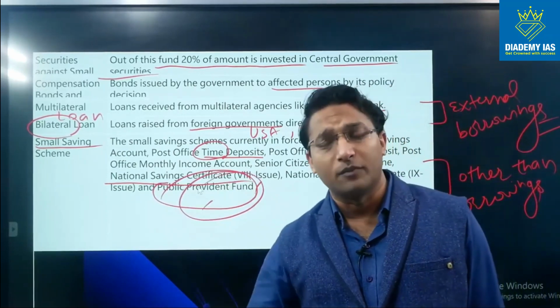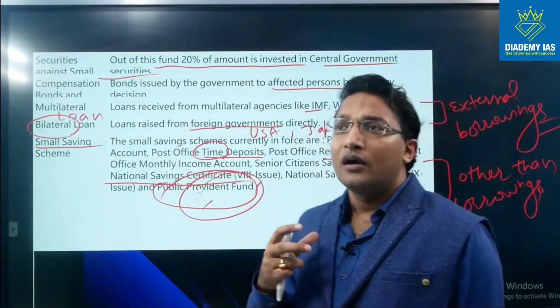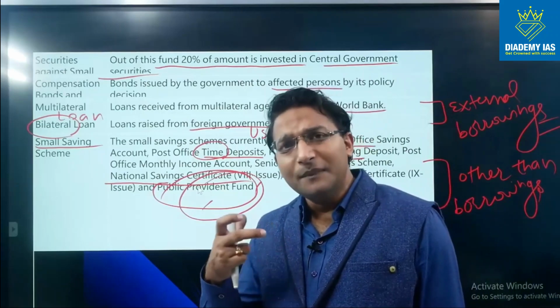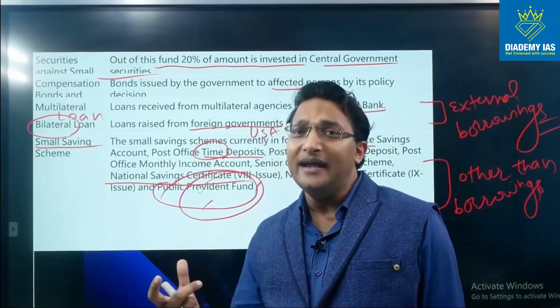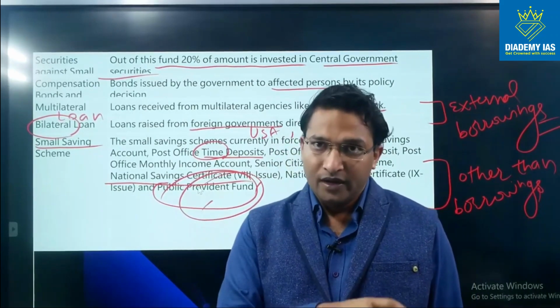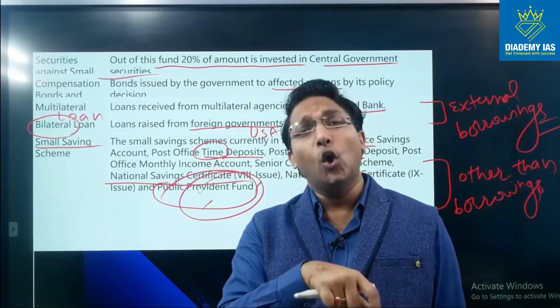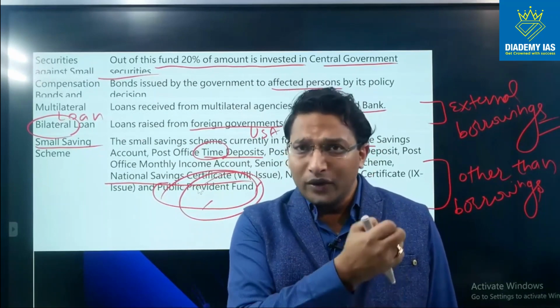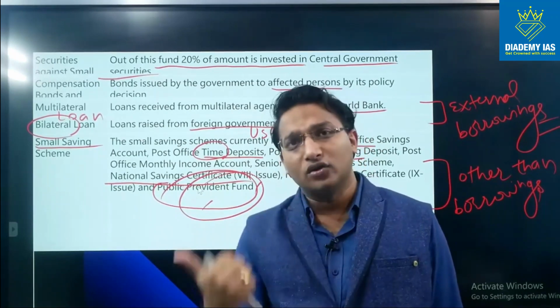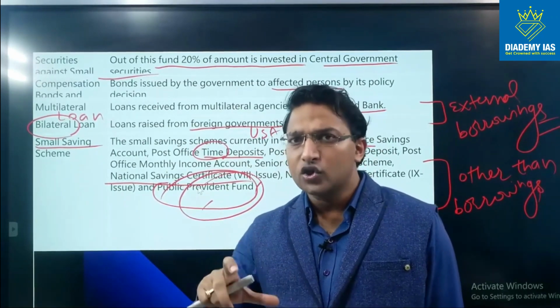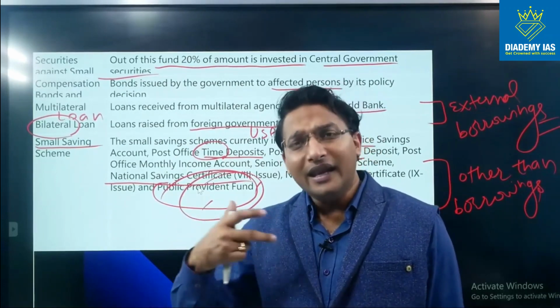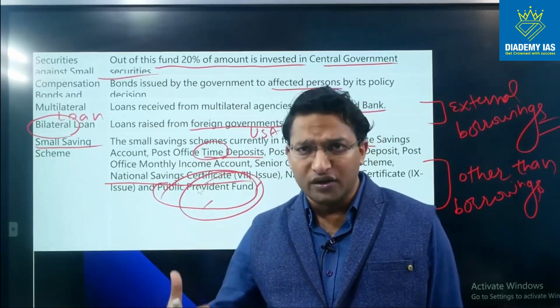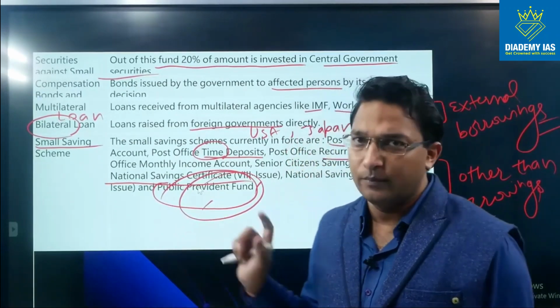What is the meaning of provident fund? Provident fund is basically the monthly payment which is deducted from the employee's salary and deposited in an account. At the time of resignation or at the time of retirement, this amount accumulates and is given back to the individual, right? And not only the employee is depositing the money, but an equal amount is also deposited by the employer. So this is provident fund.